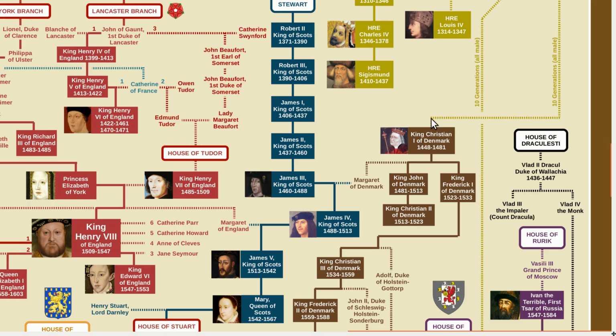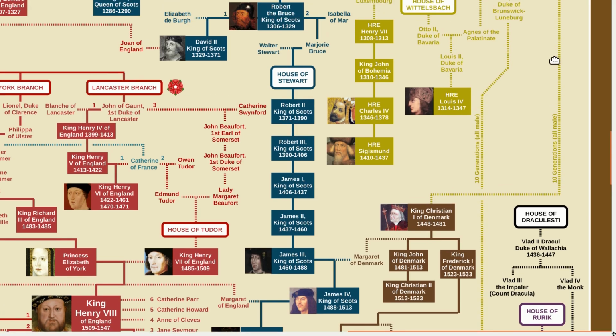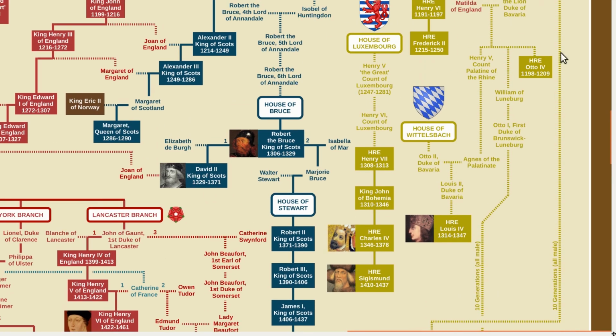So let's see where he comes from. We're going to have to go back 10 generations, again all male, because we're looking only at male descendants in this video.